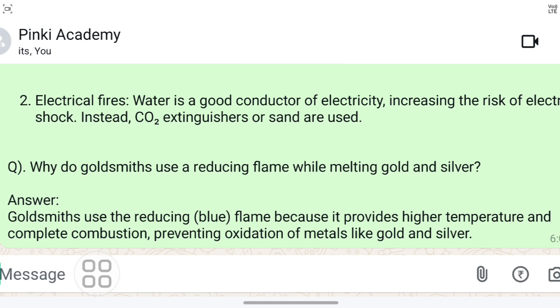That means the outermost part of the flame is used by goldsmiths. Clear?